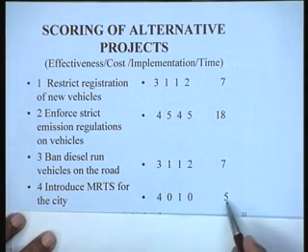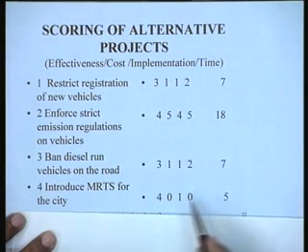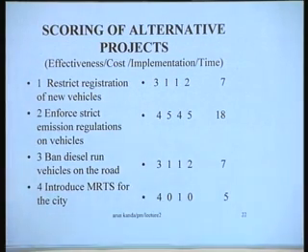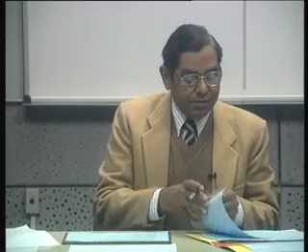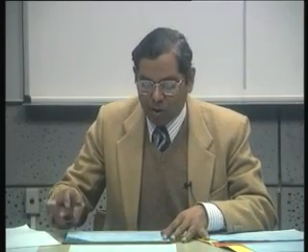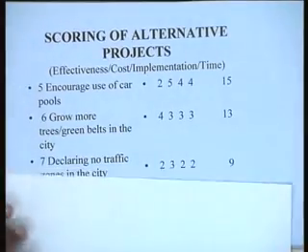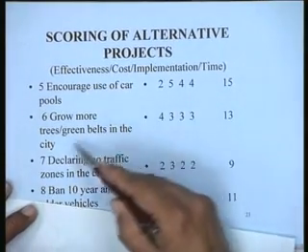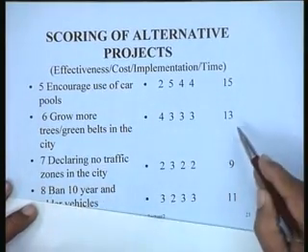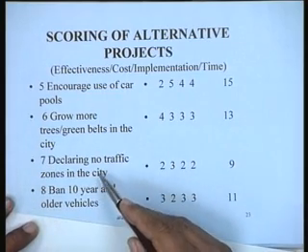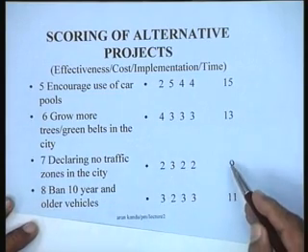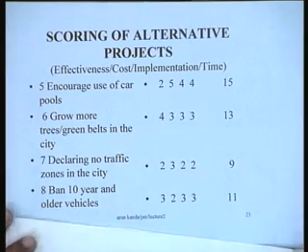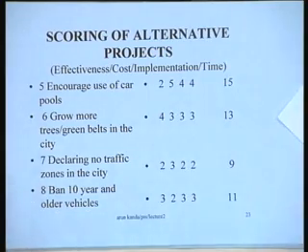The idea is that this project then, by virtue of this, although it could be very effective, could get 5 marks from that point of view. And finally, we do a similar exercise for all the 8 projects. Encourage use of carpools, 15 points. Grow more trees and green belts in the city, 13 points. Declaring no traffic zone, 9 points. Ban 10-year and older vehicles, 11 points. So this is the broad methodology.